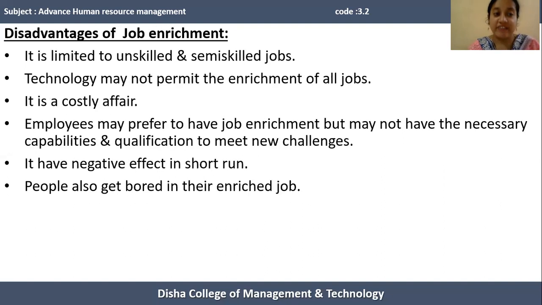Job enrichment has certain advantages, and apart from that it also has certain disadvantages. So what are the disadvantages of job enrichment? Let me tell you in detail.